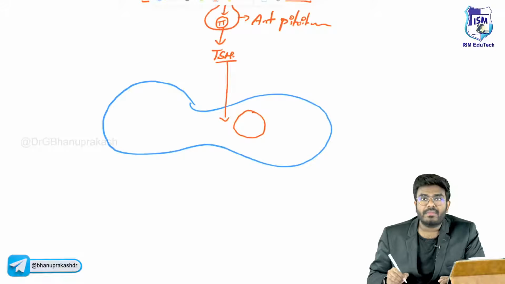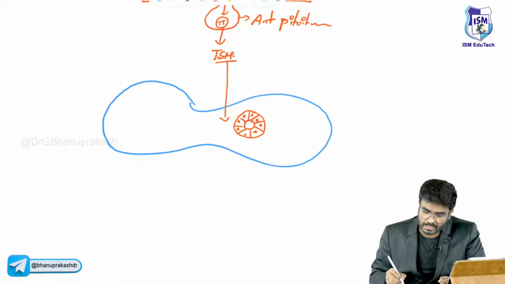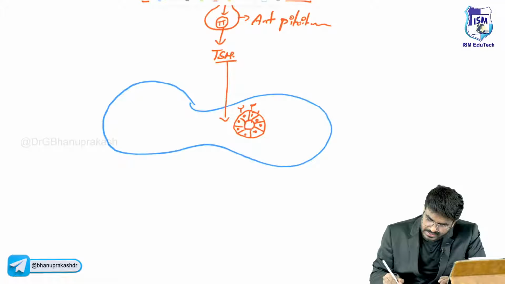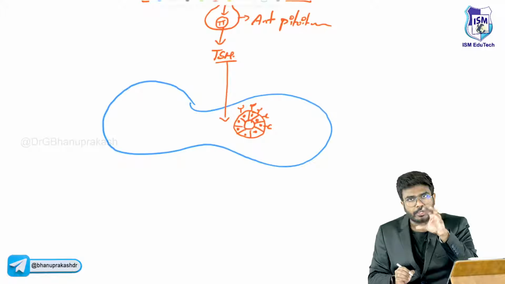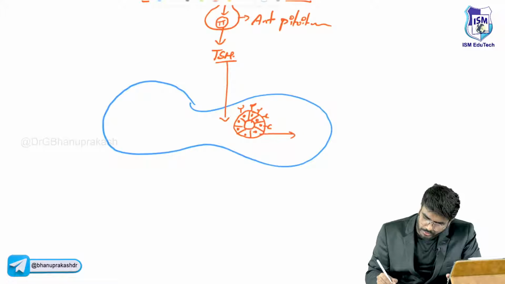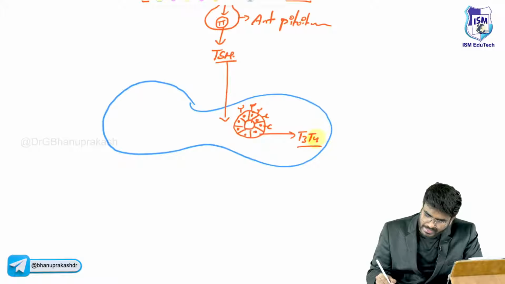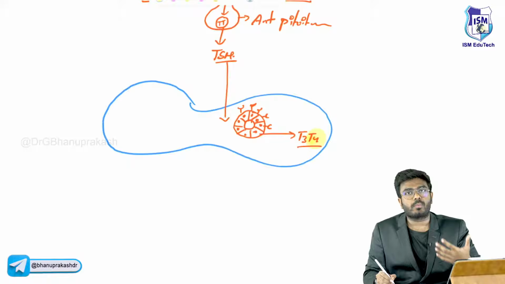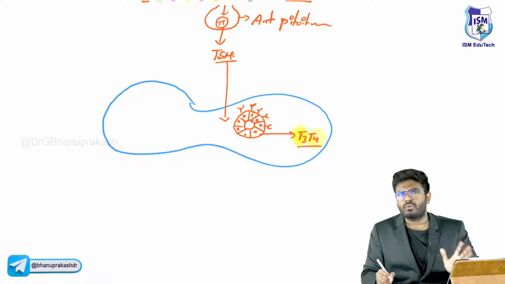In the thyroid gland, there are cells called follicular cells. Whatever I am drawing here, these are the follicular cells. The TSH receptors are present on the follicular cells. The follicular cells are activated by TSH. TSH stimulates the follicular cells, and these follicular cells produce T3 and T4. The major hormone is T4, thyroxine; most of the thyroid hormone is in the form of T4, but the active form is T3. Both T3 and T4 are produced from the follicular cells.